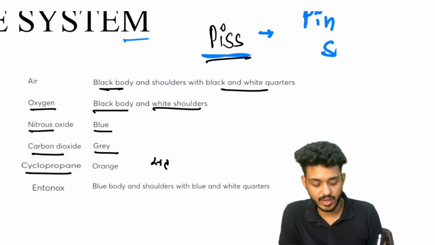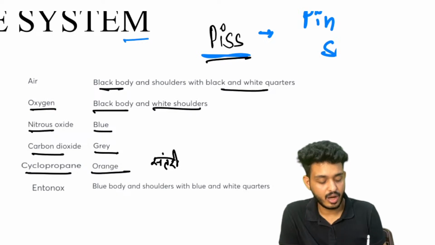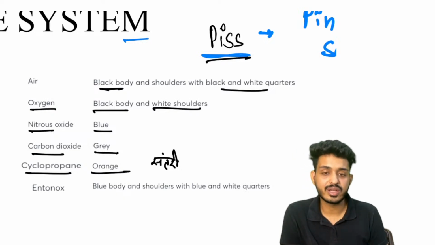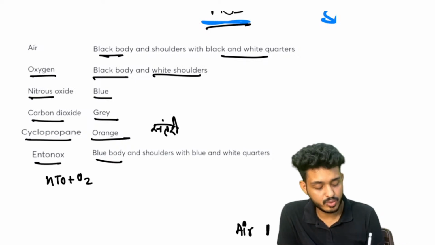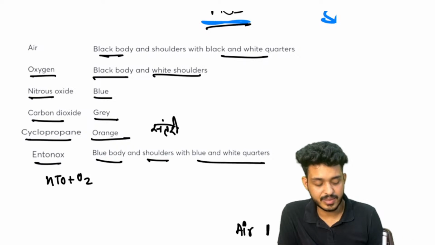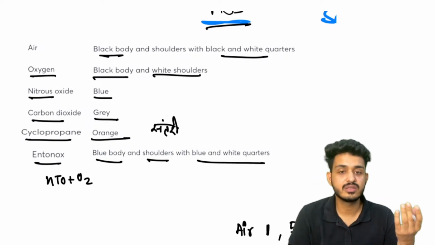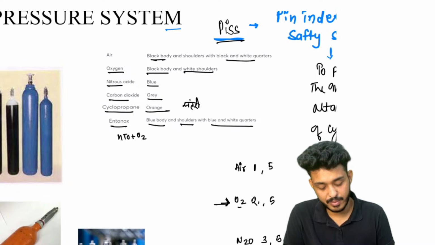Cyclopropane, in Hindi we call it santri, so that would be orange in color. Okay, Entonox is a mixture of N2O plus oxygen, so that would be blue body, and shoulders will be blue and white. Okay, shoulders will be blue and white. You have to remember these.